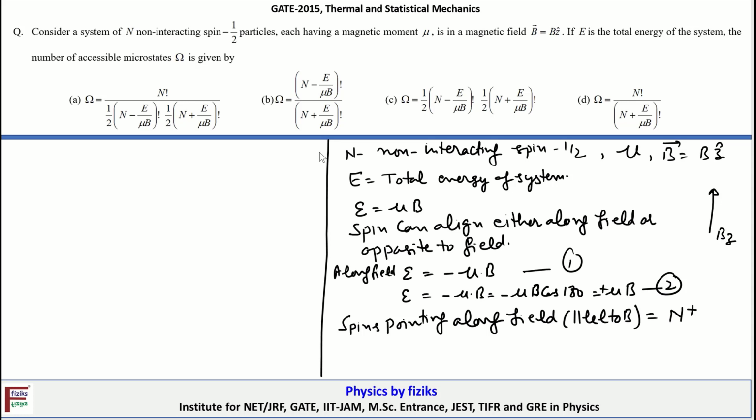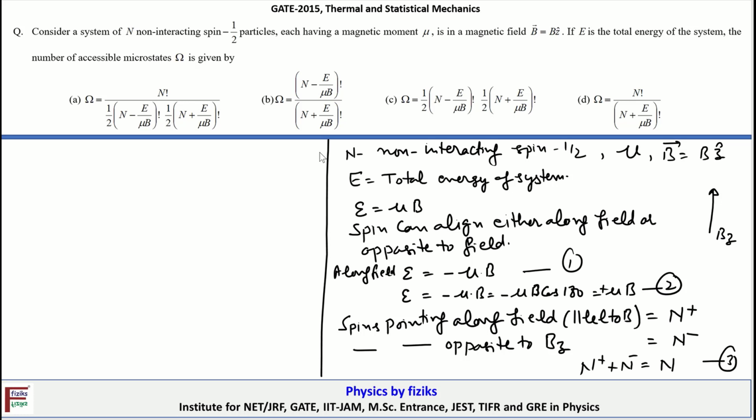Therefore the spins pointing opposite to Bz, let's say that number is n minus, such that n plus plus n minus is equal to the total n. Let's call this equation 3.